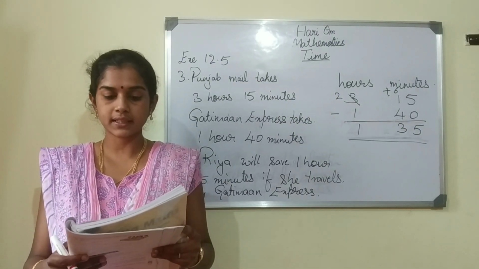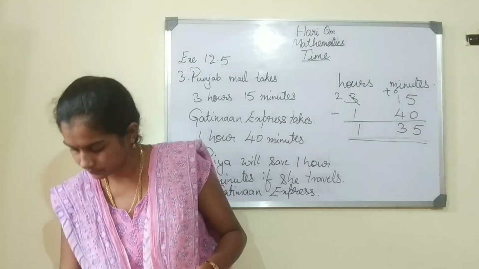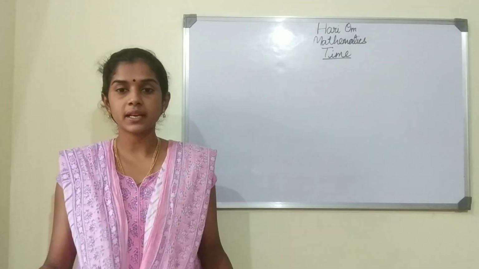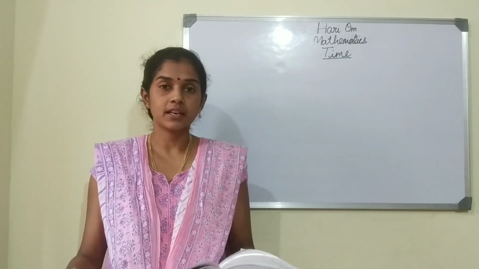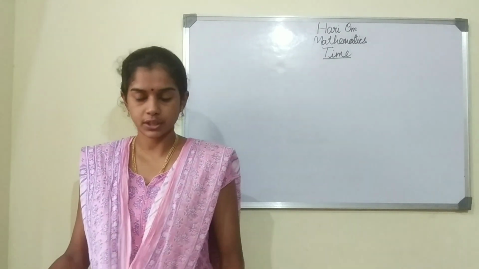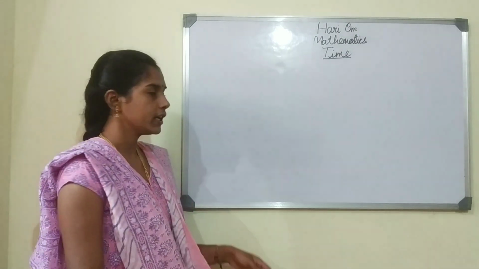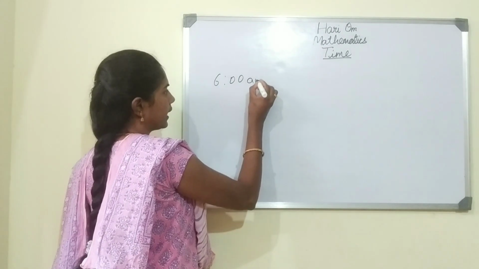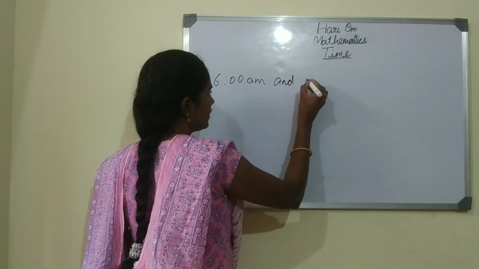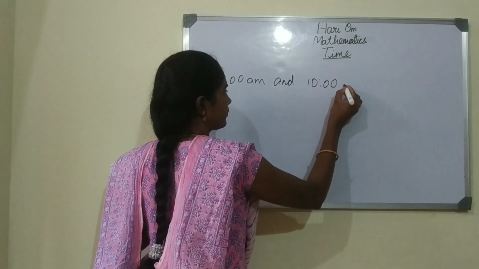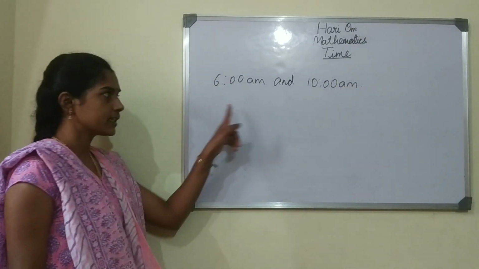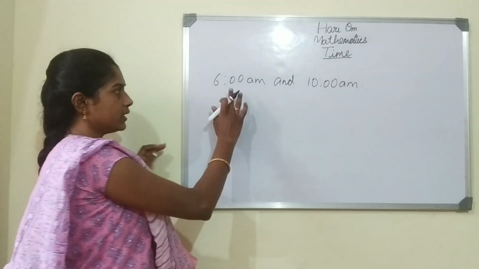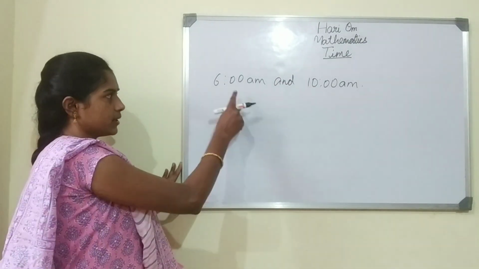Now let us go for exercise 12.6. Yes, children. Now let us learn time duration. So what is time duration? Let me take what is the time duration between 6 a.m. and 10 a.m. How do we find the duration between 6 a.m. and 10 a.m.?